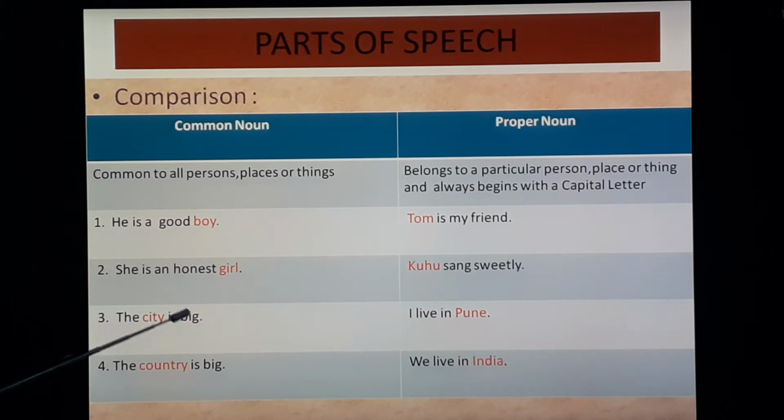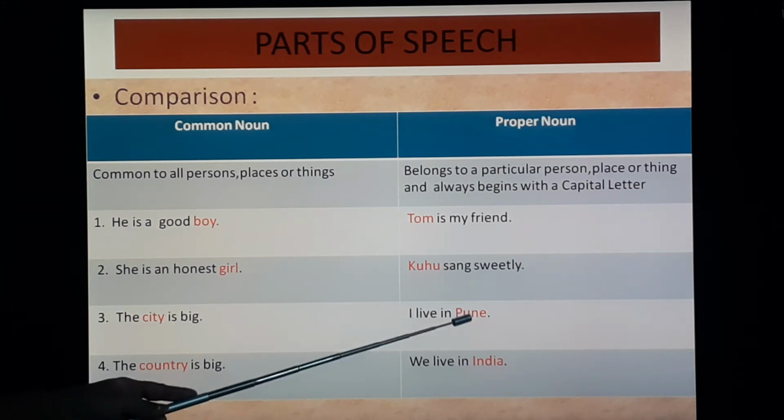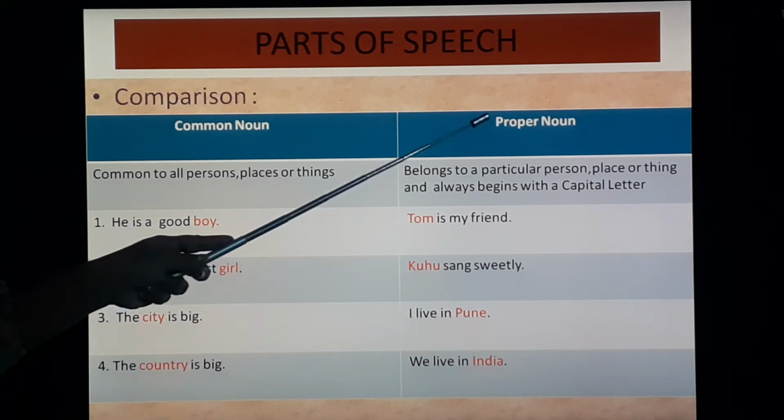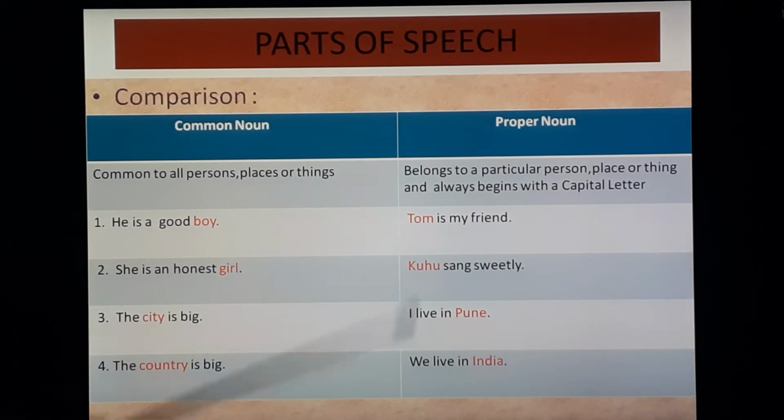Next, the city is big. City is common. That is why common noun. Here, I live in Pune. Particular name of the city is given. That is why proper noun. And along with that, capital form is there. In the beginning, P. Pune, P. That is why proper noun.